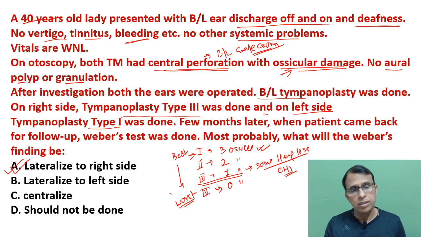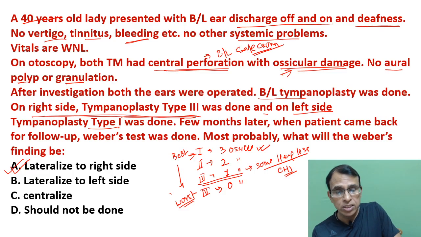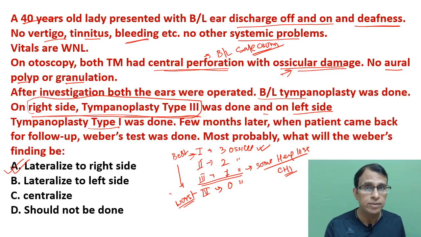Okay, right ear, sorry. In the right ear you have type 3. So the right ear has conductive hearing loss, the left ear is nearly normal. In conductive hearing loss, Weber's goes to which side? In conductive hearing loss, Weber's goes to the same side as the disease. That's why, because the right ear has type 3 tympanoplasty, with a single ossicle, there is some conductive hearing loss, and that's why the Weber's will go to the same side in this patient. That's why it is lateralized to the right side. Okay, so this is about tympanoplasty.